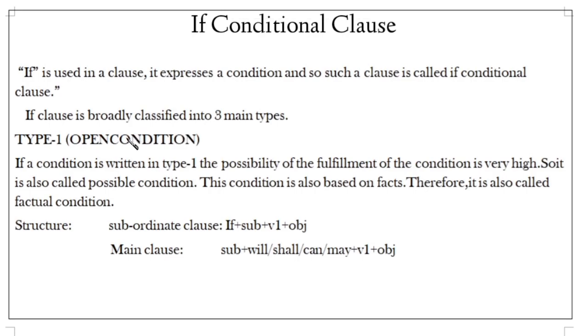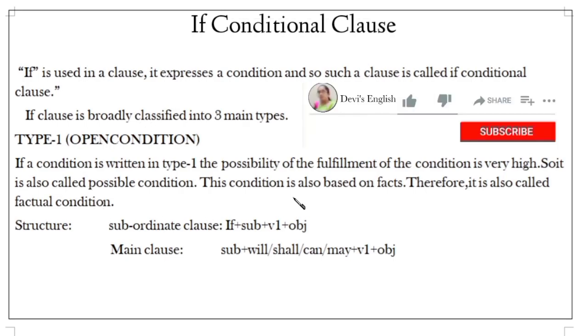Before that, you have to know what a clause is. You have to know it clearly. A clause that gives complete meaning is called an independent clause. It has a subject, verb and object also. That is called an independent clause.